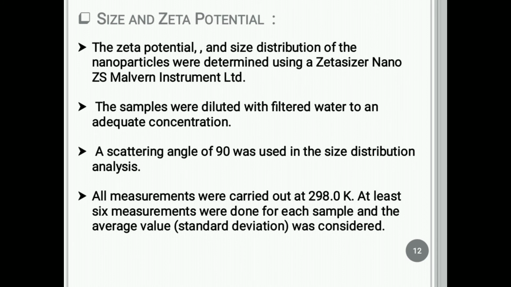The next measurement is size and zeta potential. The zeta potential and size distribution of the nanoparticles were determined using a Zetasizer Nano instrument. First, the samples were diluted with filtered water to obtain an adequate concentration. Then a scattering angle of 98 degrees was used and the size distribution was analyzed. All the measurements were carried out at 298 Kelvin. At least 6 measurements were done for each sample and the average value was considered.